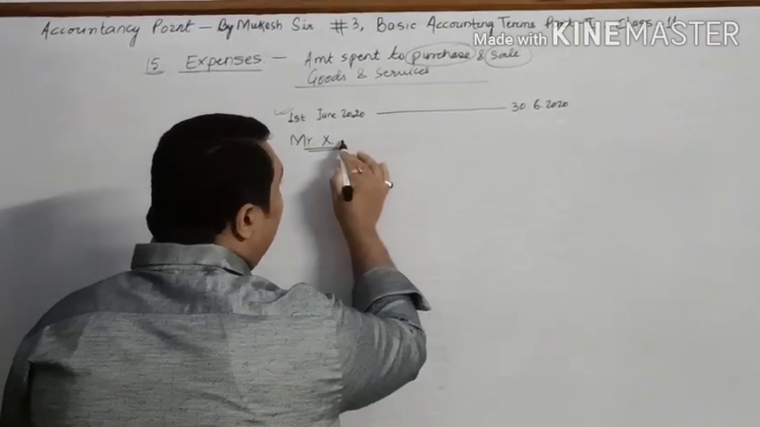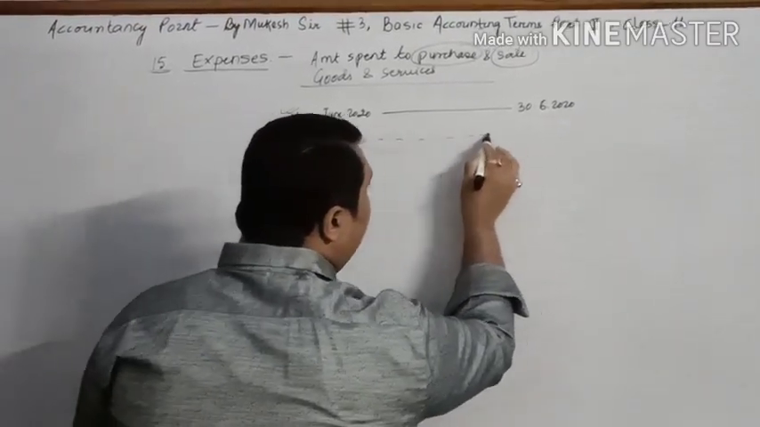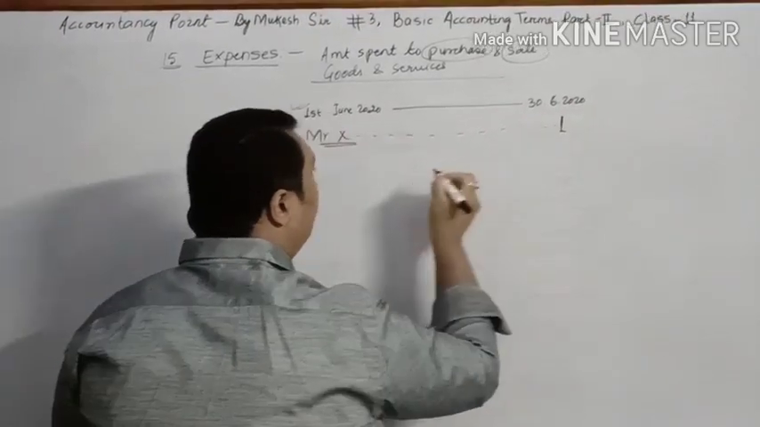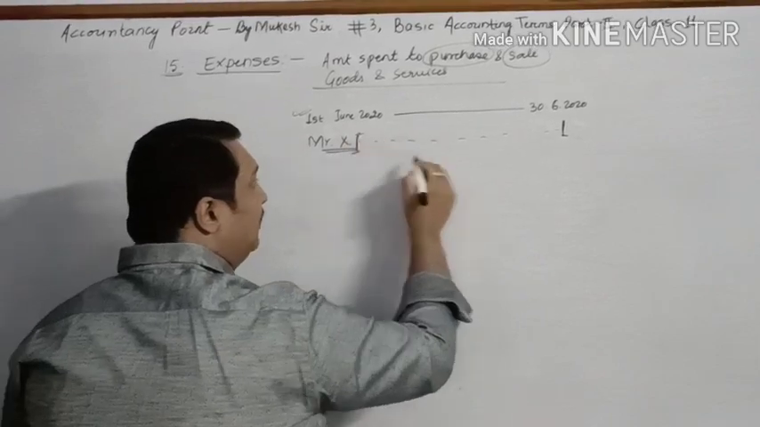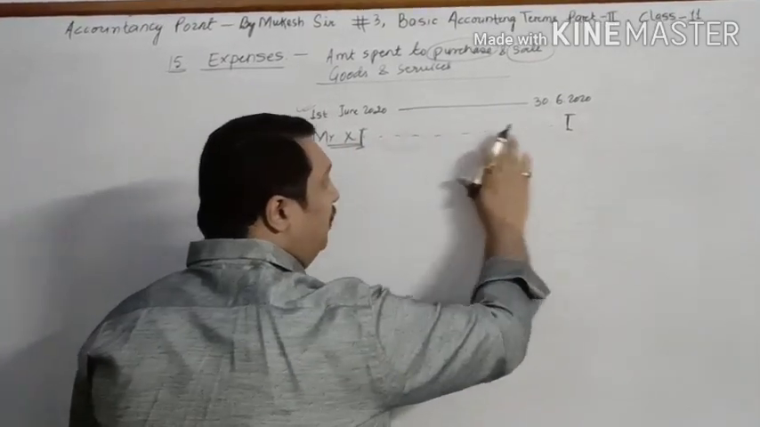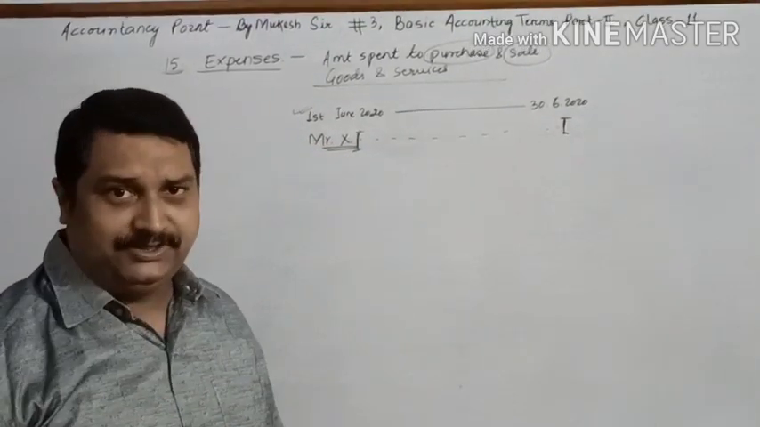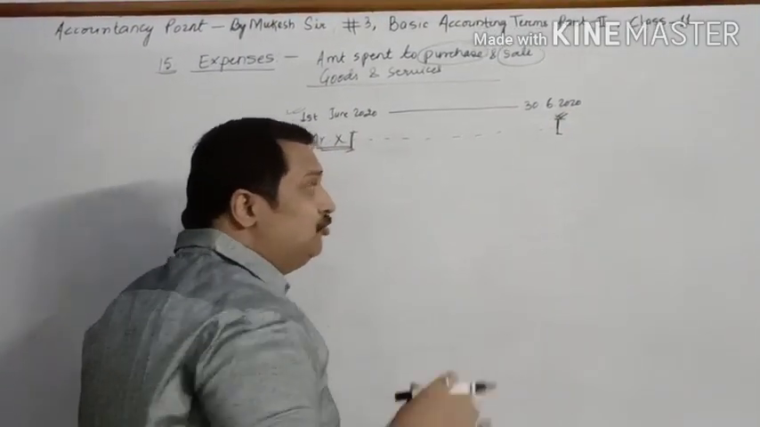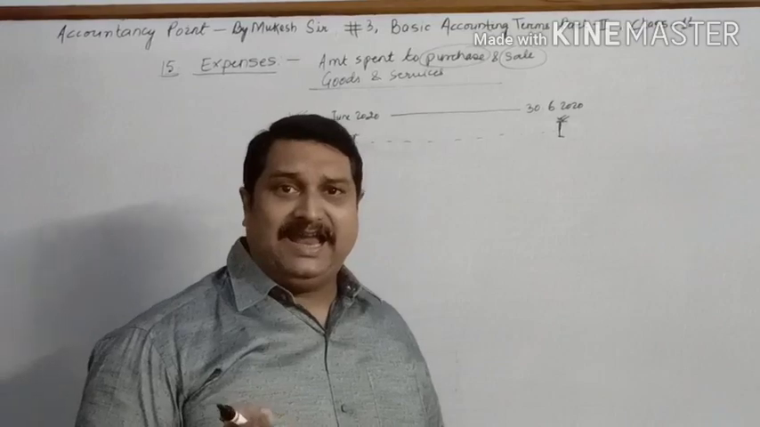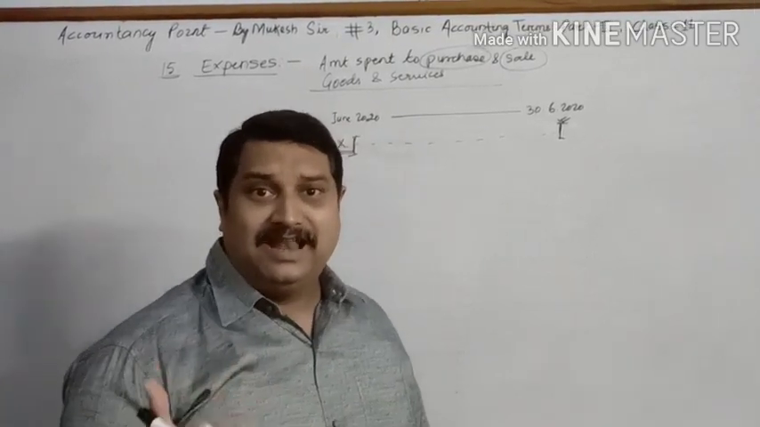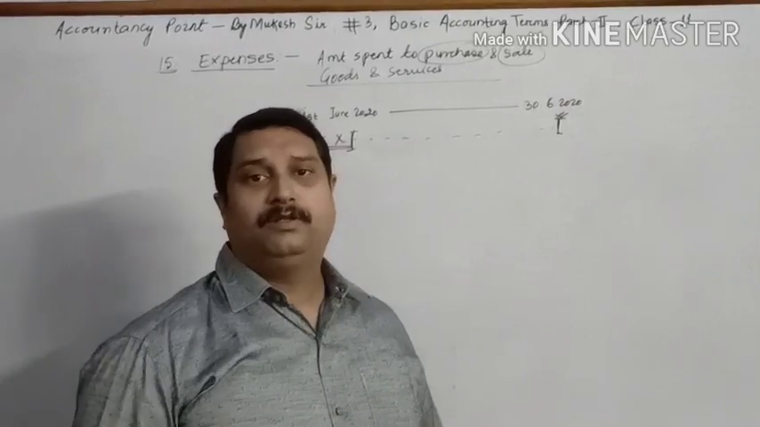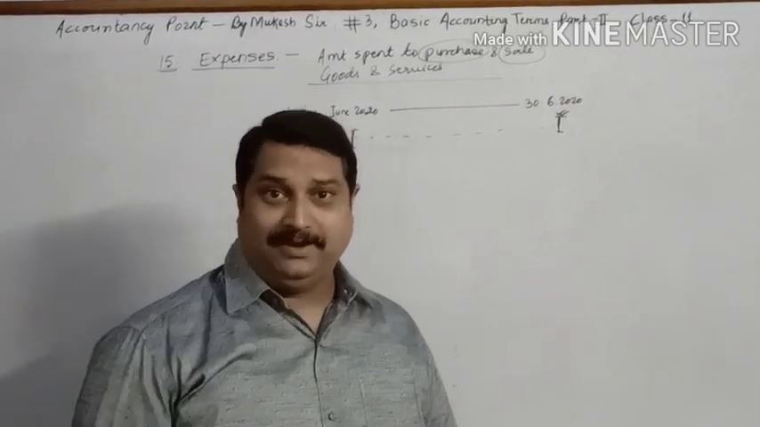So he has worked throughout the month. Now he has come on 30th June. So from 1st June till 30th June, he has worked in my business organization. Now on 30th June, he came to me and asked that I have provided my service, now pay some remuneration to me. So what would you pay?